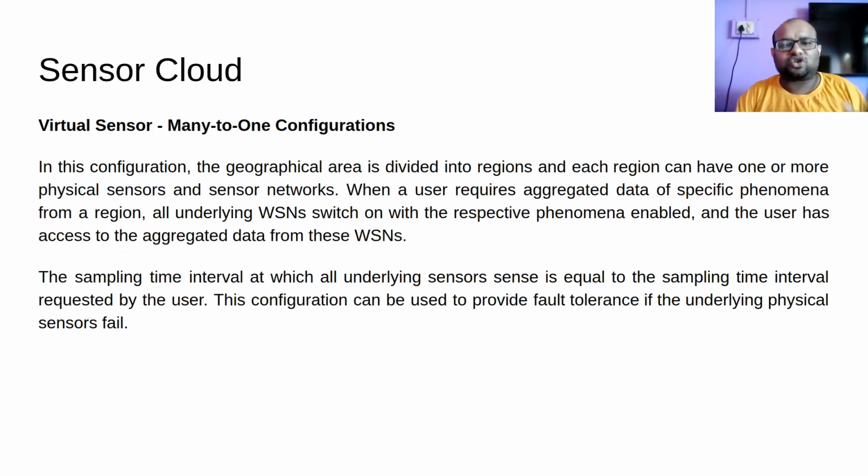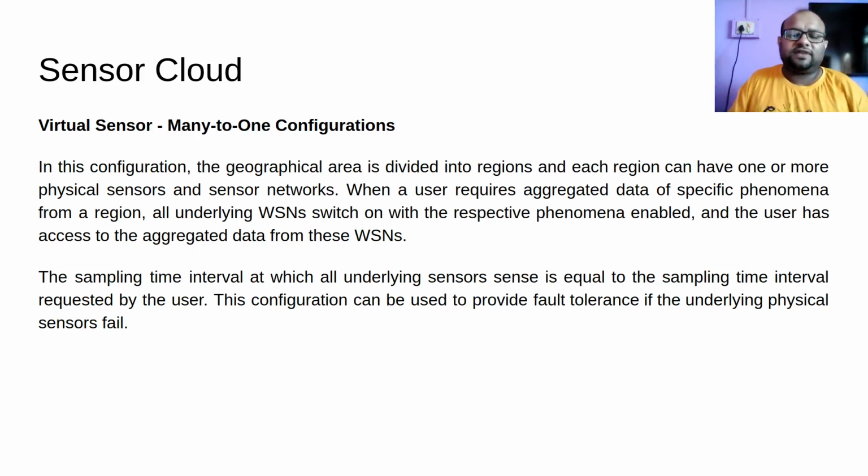Let us next talk about many-to-one configuration. In this configuration, the entire geographical area would be divided into regions, and each region will have one or more physical sensor and sensor network. Let me explain this with an example. Say my sensor cloud provides sensing capability in all of Assam.